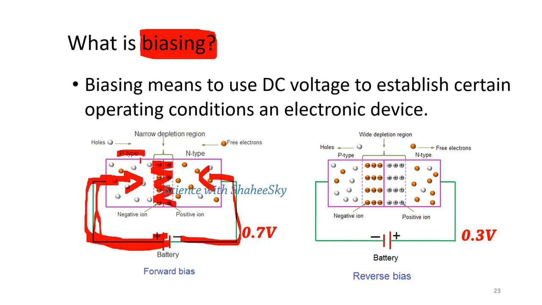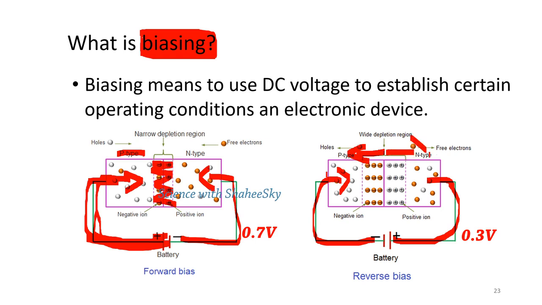And when we connect the external DC voltage negative to the p side, the negative electrons move and merge with the holes, and these become neutral, and on the other side too. While they become neutral, the depletion area broadens on either side, so the barrier voltage becomes very high.